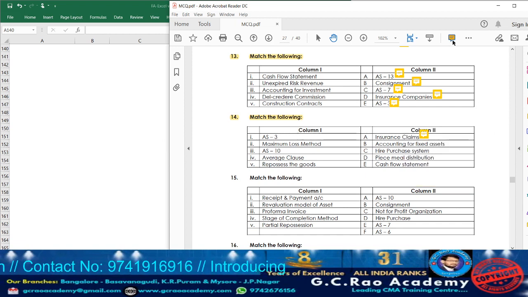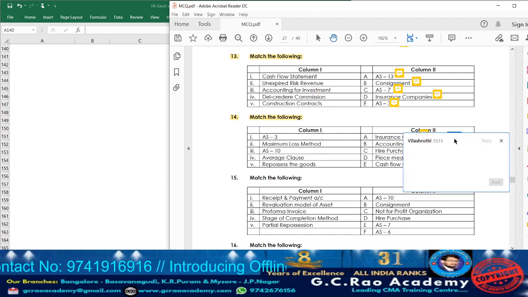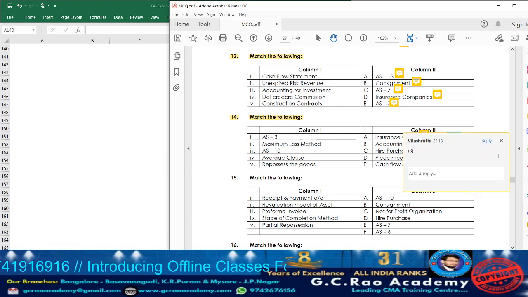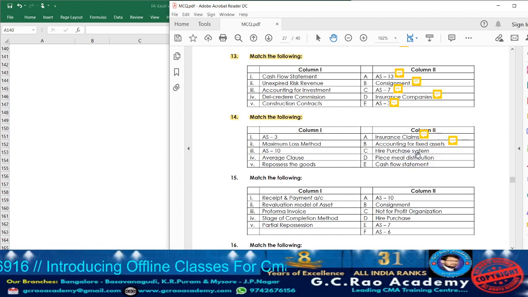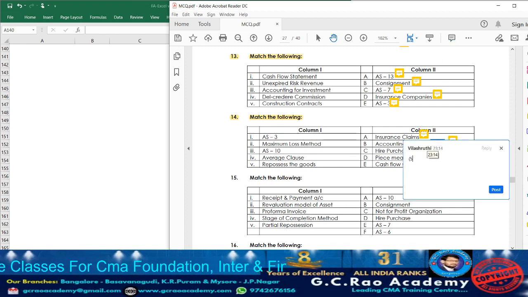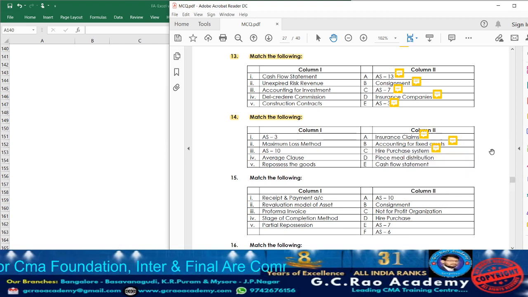Next accounting for fixed assets is nothing but AS10. So AS10, which point we have? Point number 3. Before revising into property, plant and equipment, usually AS10 used to deal with what? Accounting for fixed asset. Hire purchase system, repossess the goods. So accordingly take down point number 5. Piecemeal distribution, maximum loss method. So accordingly beside that take down point number 2.